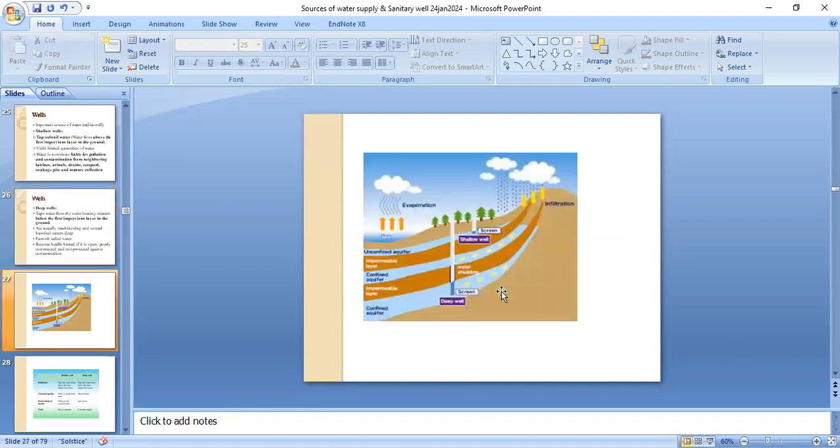This picture shows the shallow well. This is a shallow well that is above the level of the first impervious layer. The strip in brown is the first impervious layer, and the area below is the groundwater that is above the first impervious layer. So the shallow well takes its water from the